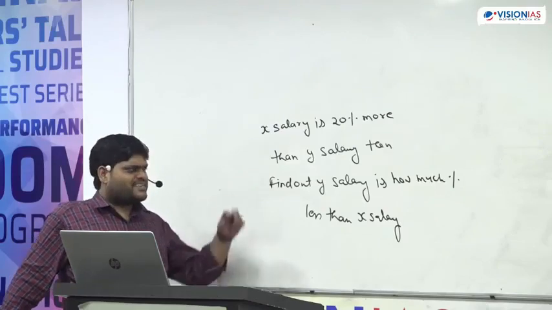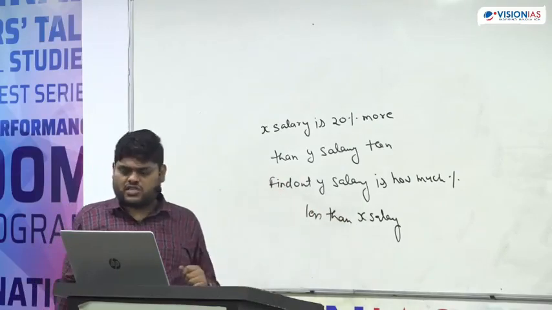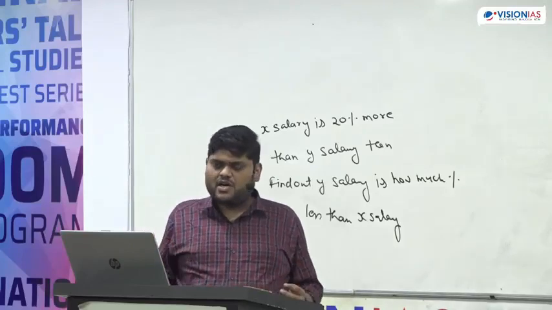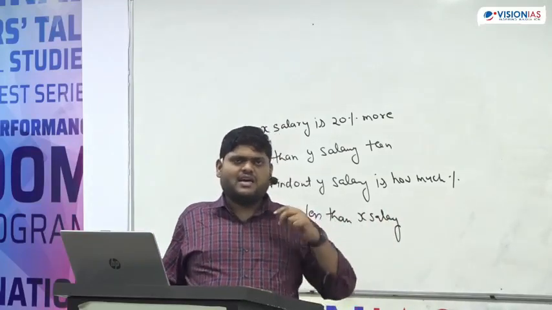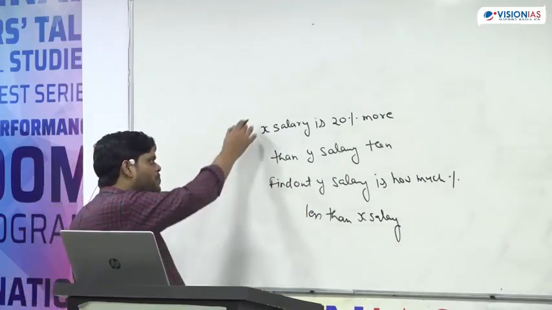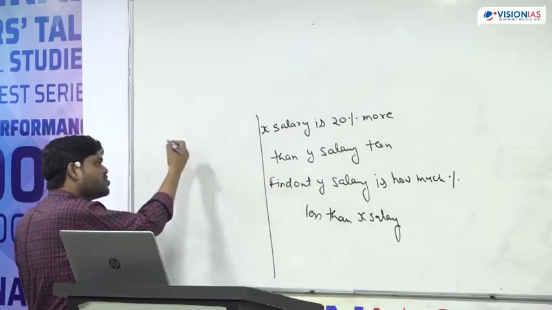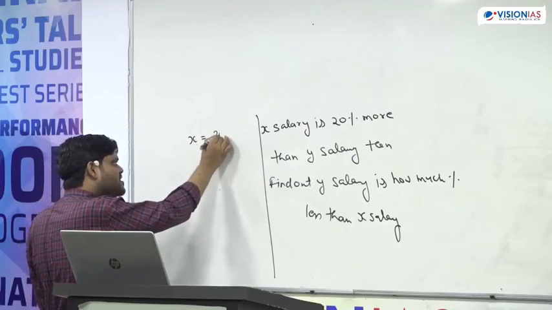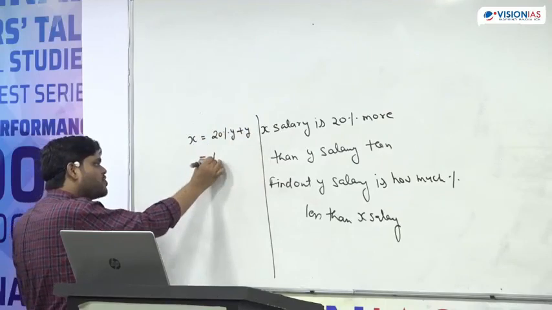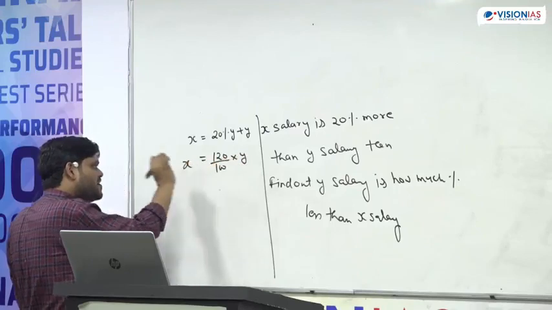Now I'm telling you the traditional method. There are so many ways we can do this question within a fraction of a second, but that will take time. I told you, to become Shaktiman it will take time. So first let's do it by the traditional method, then with time you will understand and you can do it without pen and pencil also. What is the question? X salary is 20% more than Y salary. So we can say that X salary is 20% more than Y salary, or we can directly write that 120% of Y salary is equal to X.